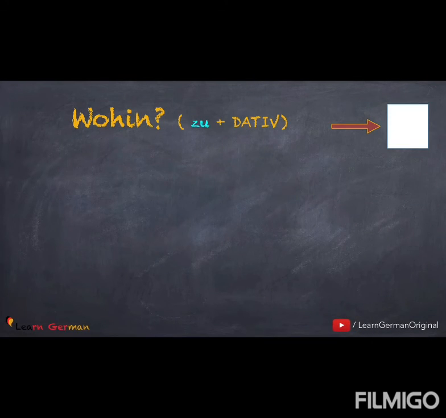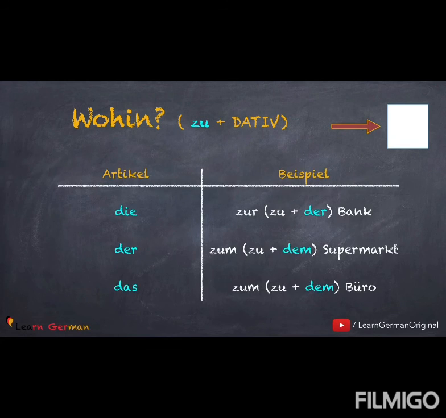The preposition zu is used when you're talking about going there. Do remember that zu takes the dative article. In this case, you would say zur Bank, zum Supermarkt, or zum Büro.